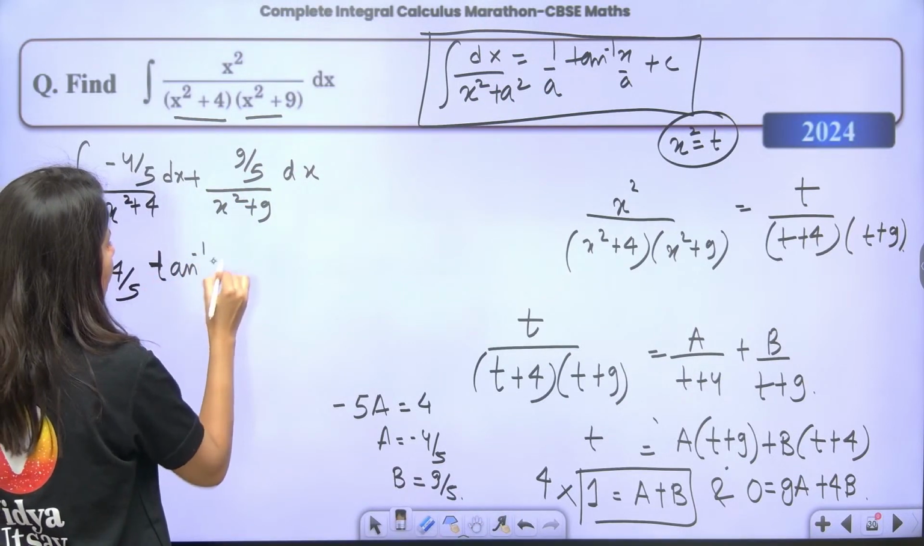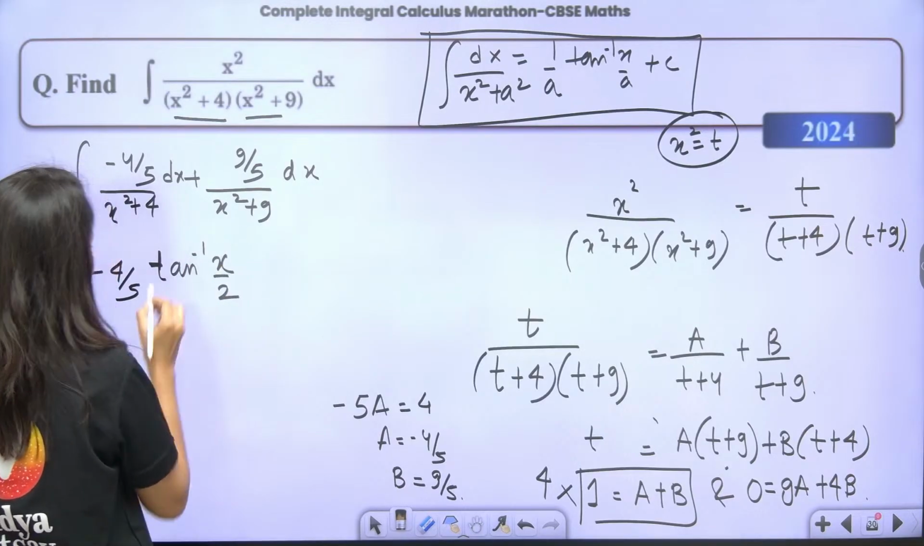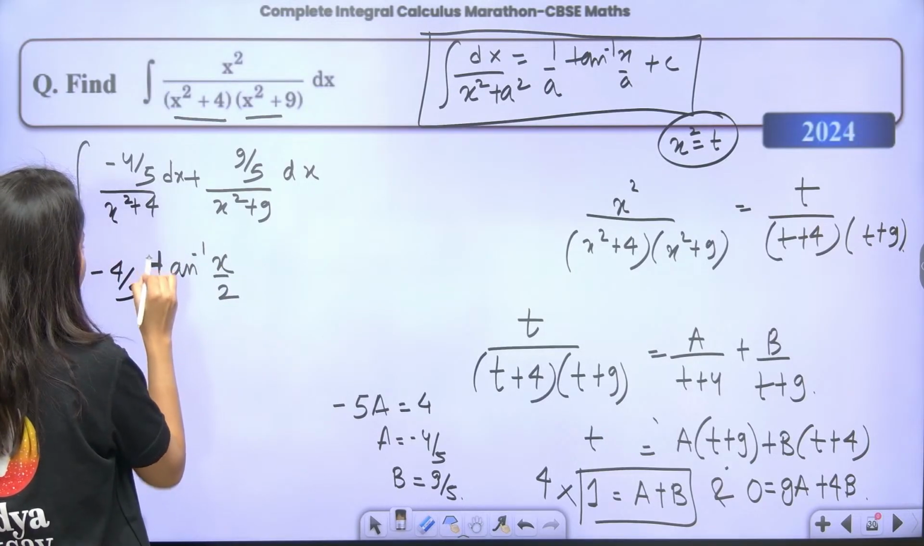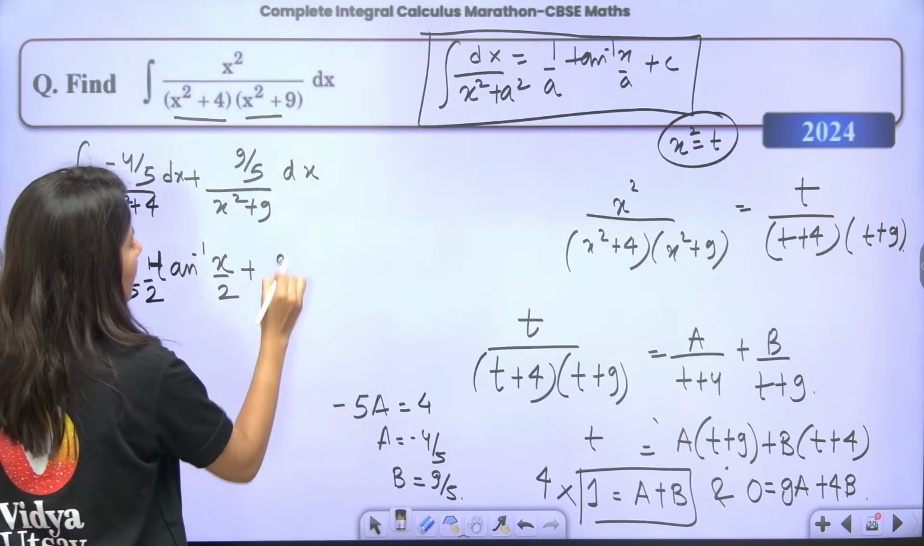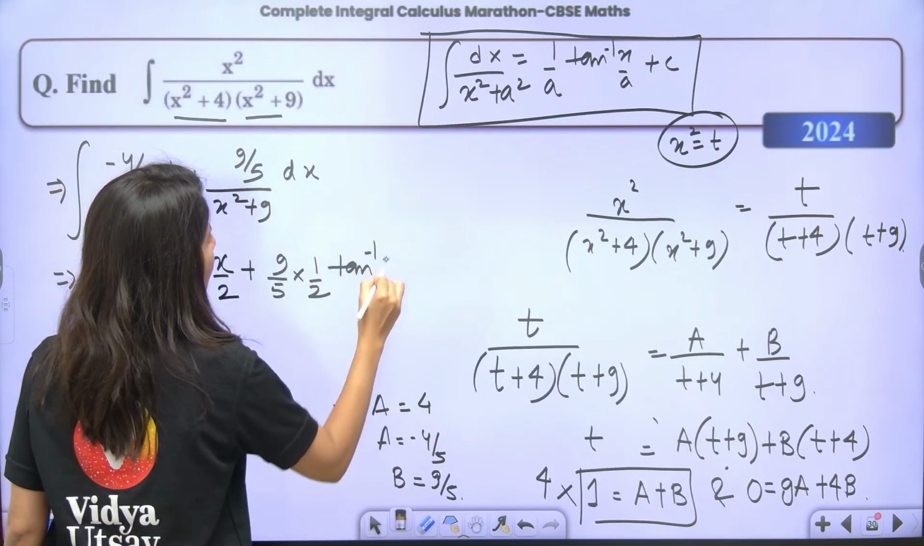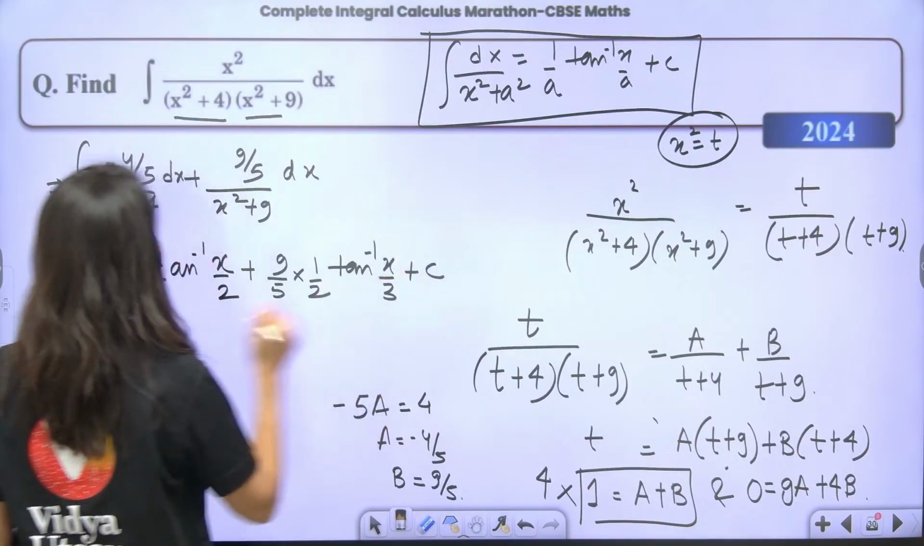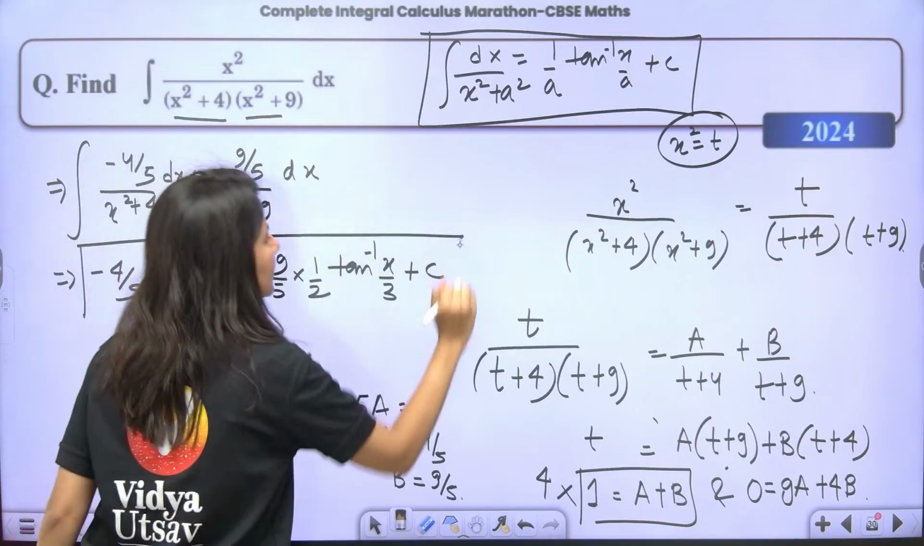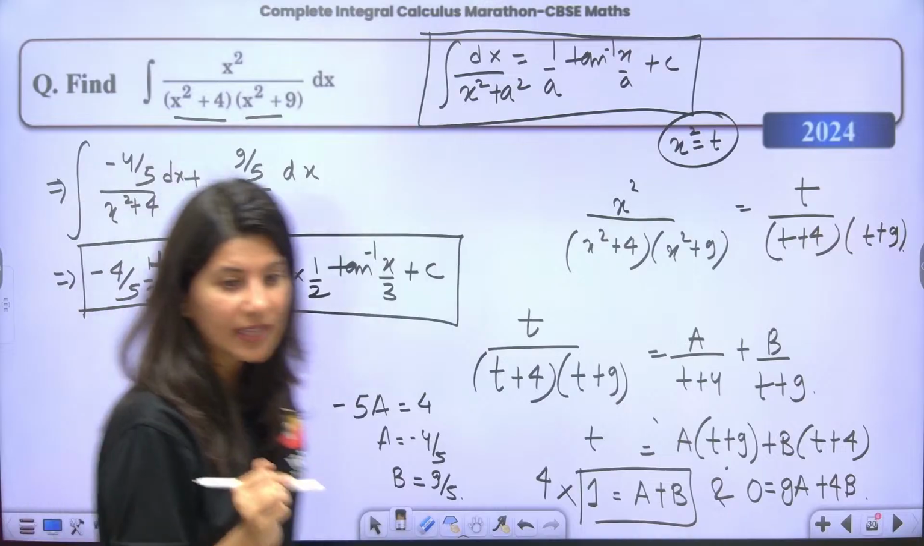This is x by 2 and this is 1 by a, so 1 by 2. Plus 9 by 5 into 1 by 2 tan inverse x by 3 plus constant. This is your final answer. Okay, tan inverse.